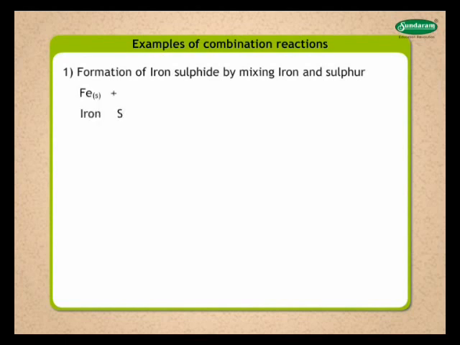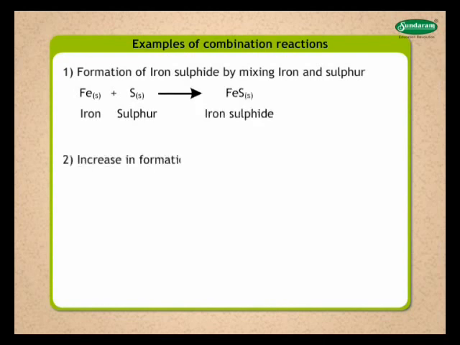Fe solid plus S solid gives FeS solid. 2. Increase in formation of carbon dioxide in environment leads to acid rains when it mixes with water vapor. H2O gas plus CO2 gas gives H2CO3 liquid.